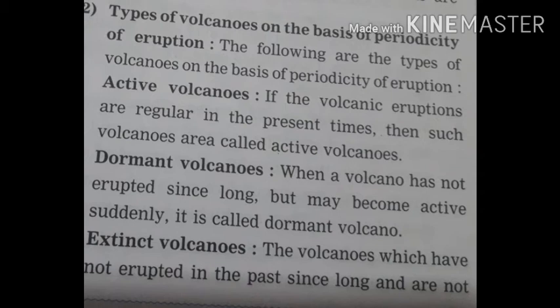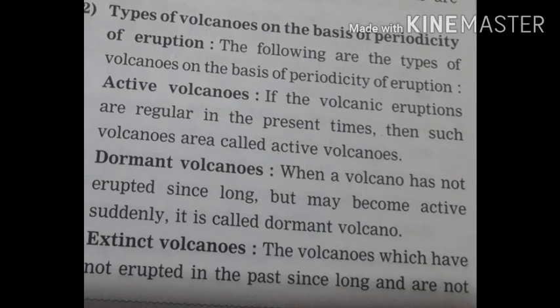Third type is extinct volcanoes. The volcanoes which have not erupted in the past since long and are not likely to erupt in the future are called extinct volcanoes. It means volcanoes that have not erupted in the past since a long time and which will not erupt in future also. Such kind of volcanoes are called extinct volcanoes.